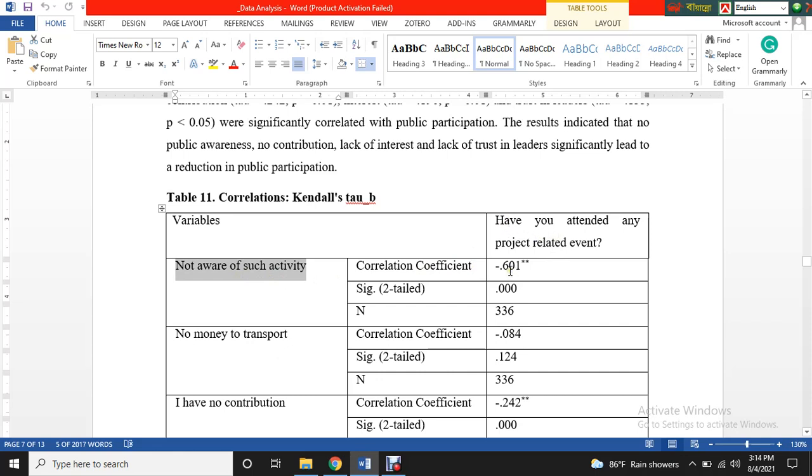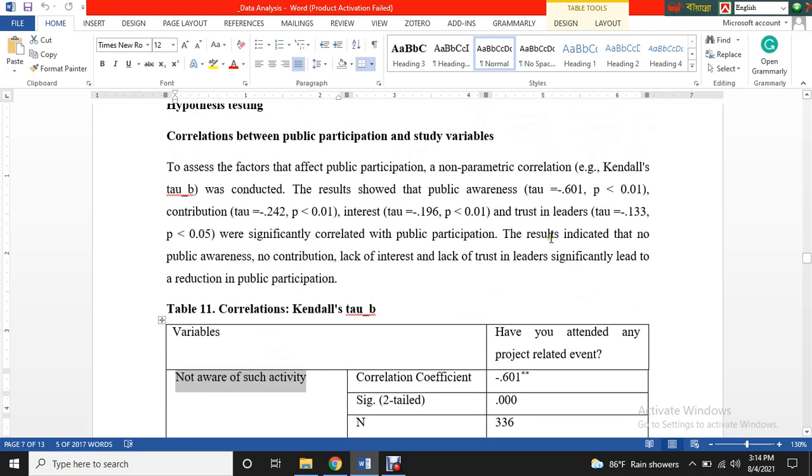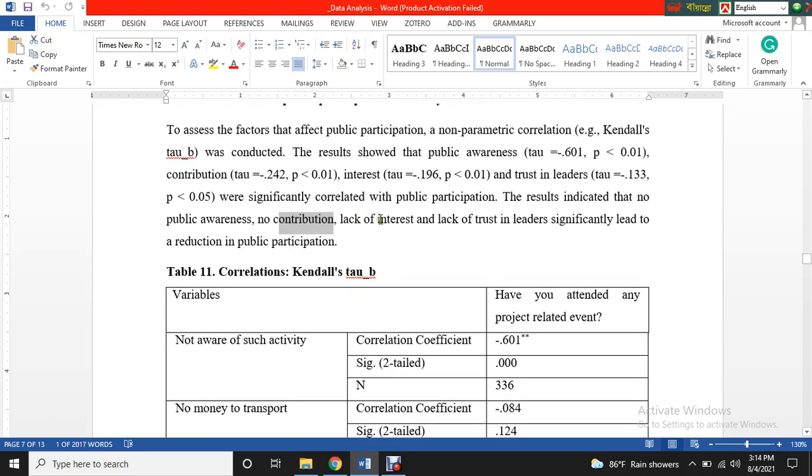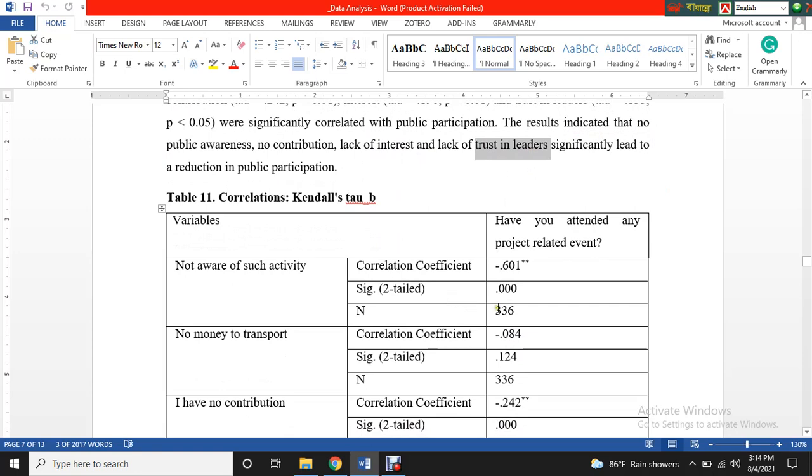That's why it is a negative relation. That means no awareness, no contribution, lack of interest, and lack of trust actually lead to a reduction in public participation. So in order to increase public participation, you need to create public awareness. You need to increase their contribution and their interest, and their trust in the leaders should be increased.